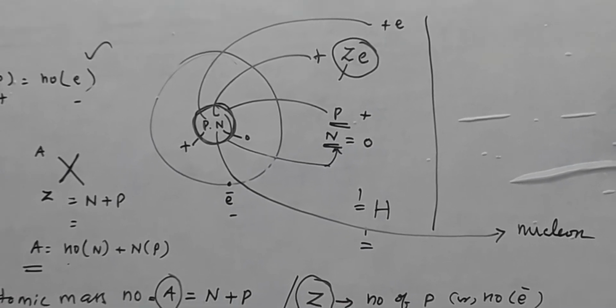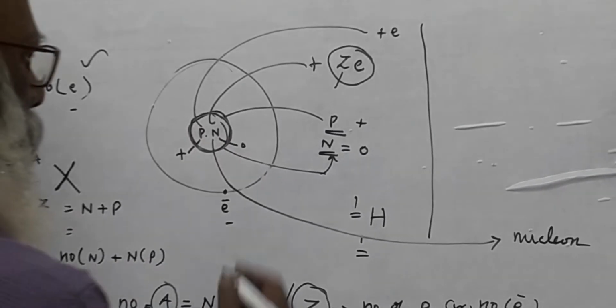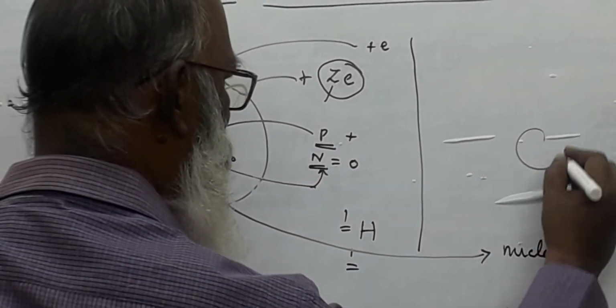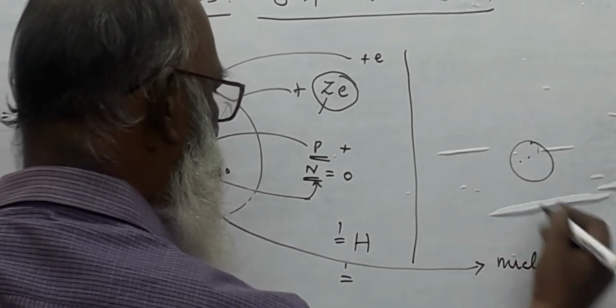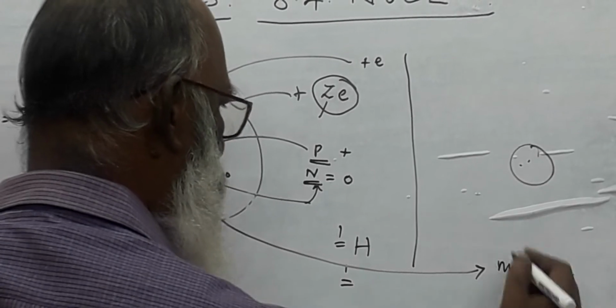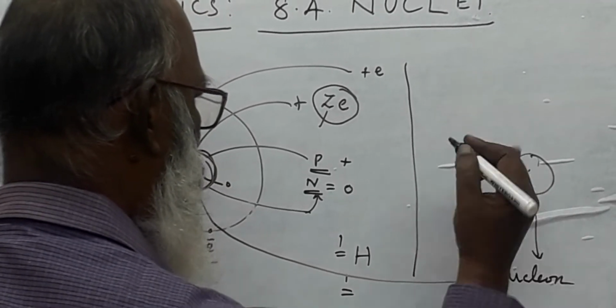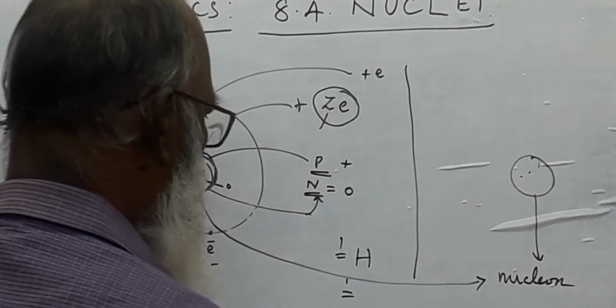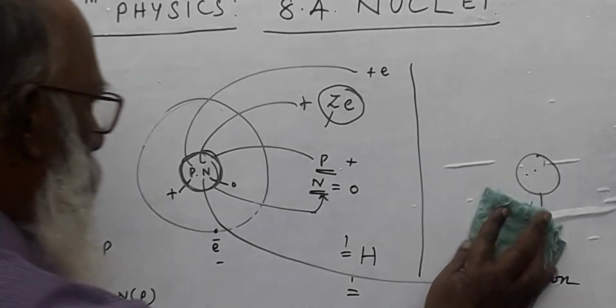Nucleon is nothing but proton and neutron. When we think about the nucleus, the particles are inside the nucleus. That's why it may be called a nucleon. Nucleon is nothing but the particle constituted by the nucleus. That's all. So it is nothing but proton and neutron.